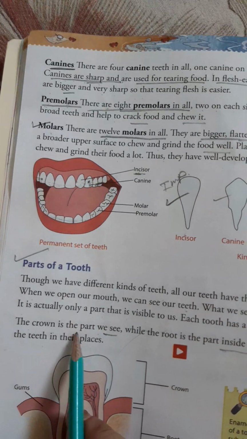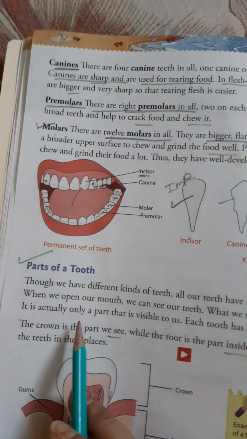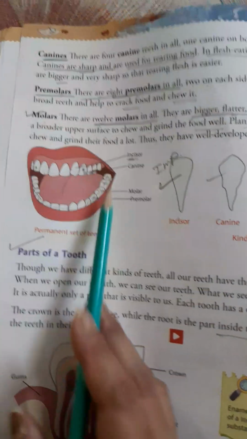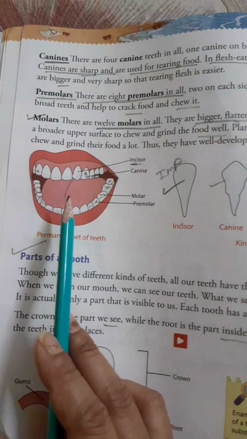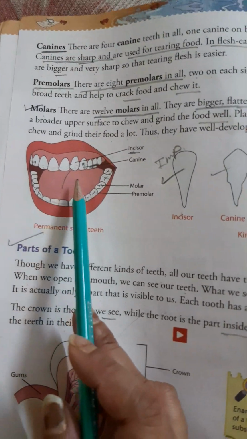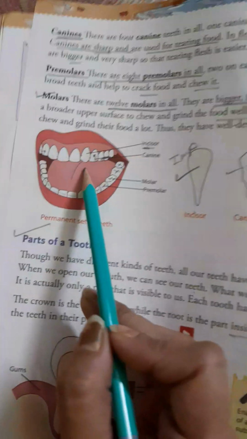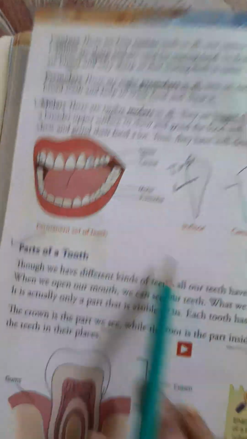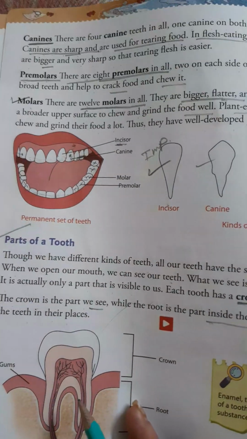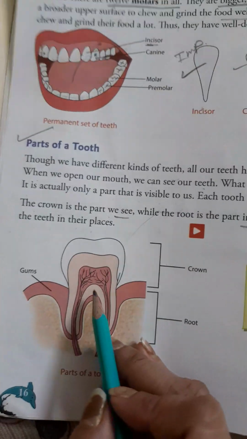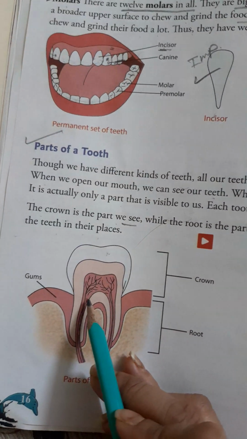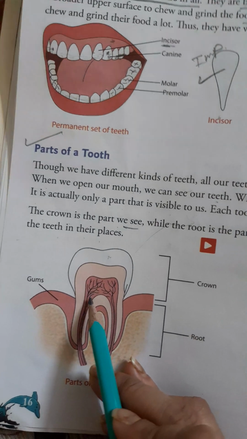So, what is being said here? That means when we open our mouth, the part we see is not the entire tooth. We can see only the crown part, only the upper portion of the tooth. But inside the gum, this is the gum, this is the gum, inside the gum the remaining part of the tooth is present, that is the root. Okay, see this picture. We can see only this white part. But under the gum, we cannot see.